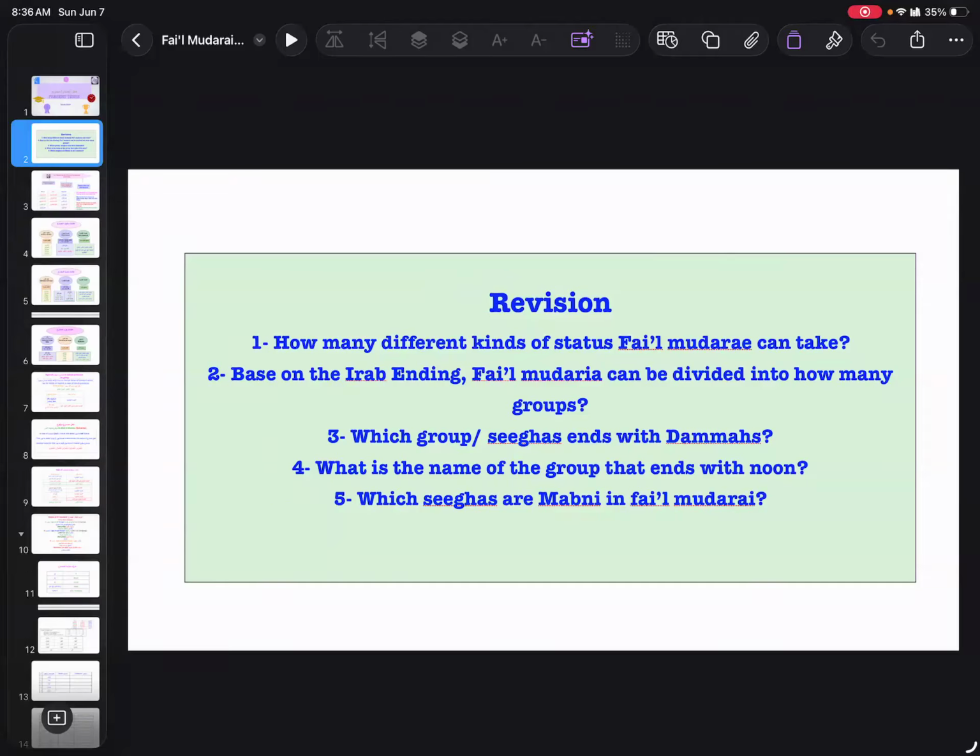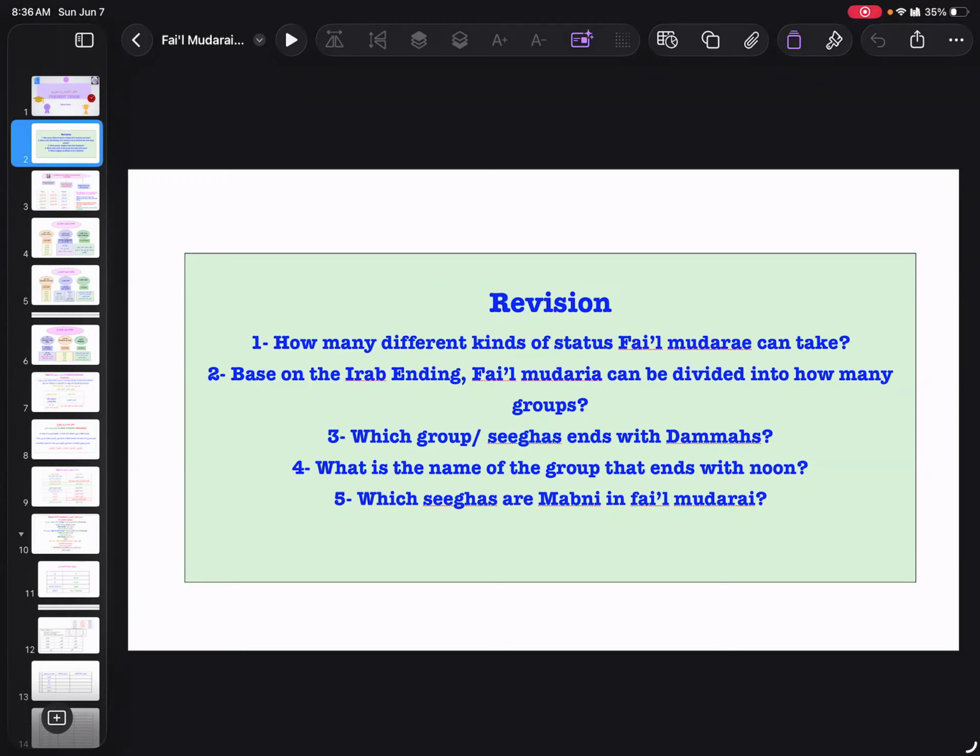Three. Nargis. Three, okay, sister. Fi'l mudari can take three status. Very good. Can you explain which three? First one is rafa status, bisubuti noon, and second one is nasab status, bihadfi noon, and the third one is majzoom. Very good.